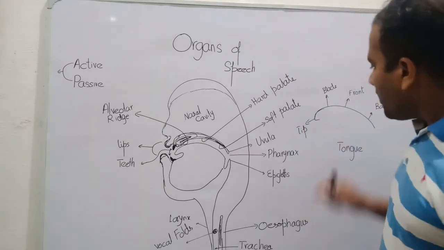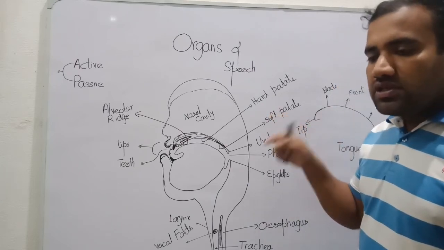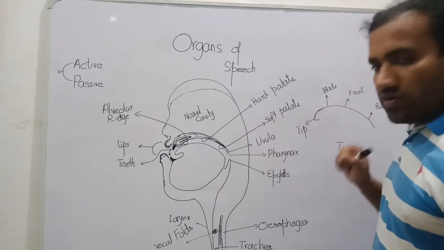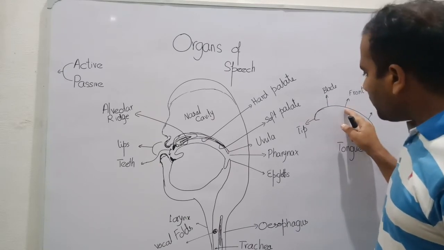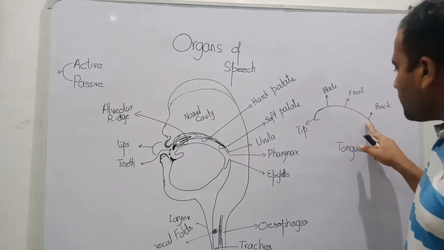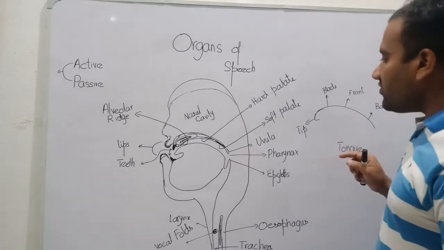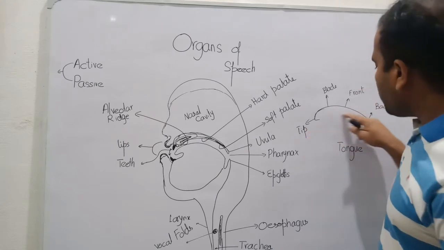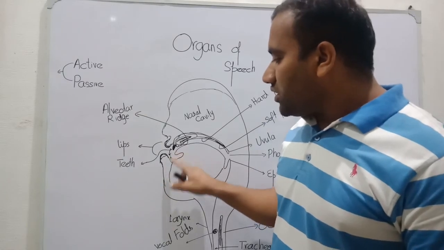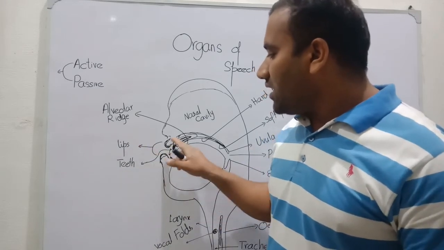It means that when this tip moves to some passive articulator, it will distinguish the sound from other sounds. If this moves, the sound is different from this sound. If this moves, the sound is different from these two places. If this part of the tongue moves, the sound is totally different from these three points. So we can say that for the production of sound, the tongue performs a very important role. And we have the teeth. These are the lower teeth and upper teeth. And these are the two lips, lower lip and upper lip.